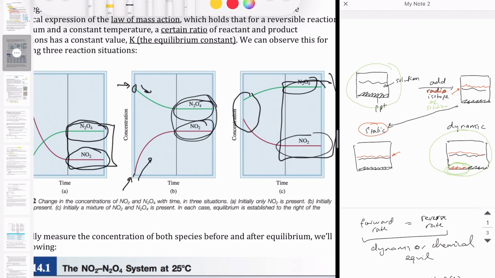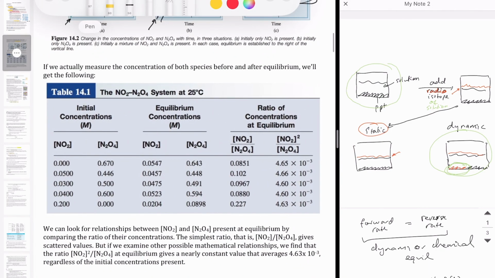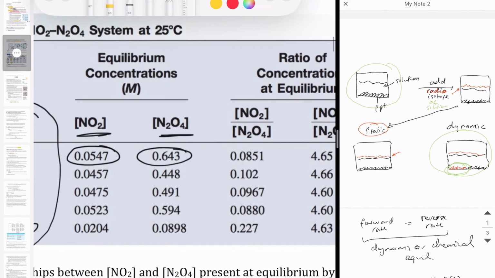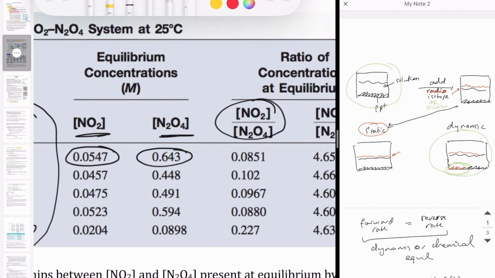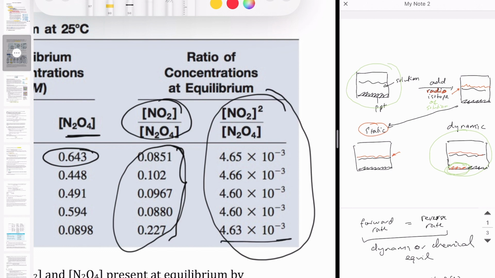Is there a specific number that we can calculate that will tell us that a reaction has reached equilibrium? And it turns out that there is, and we call that number the equilibrium constant. Let's see how we calculate that number. So this table shows the same reaction with 5 different initial conditions and 5 different equilibrium conditions. The first proposal was actually just to calculate the ratio of products to reactant concentration. It turns out that when you do that, you find that the numbers keep changing. And the idea is that there has to be a constant that happens when the reaction reaches equilibrium that will give you the same number every time. But if you actually calculate it this way, you do get the same number every time.